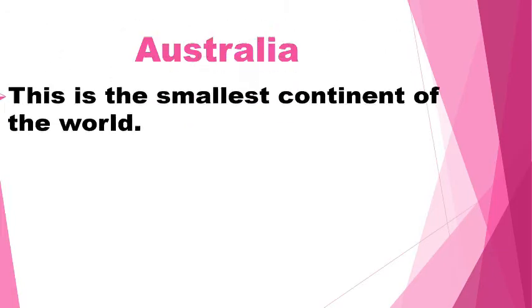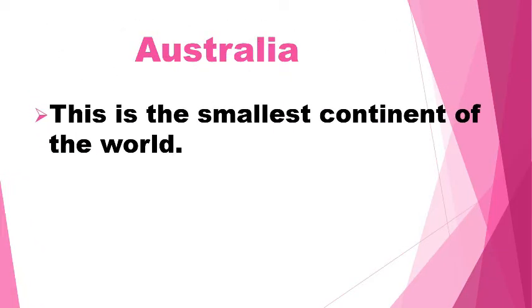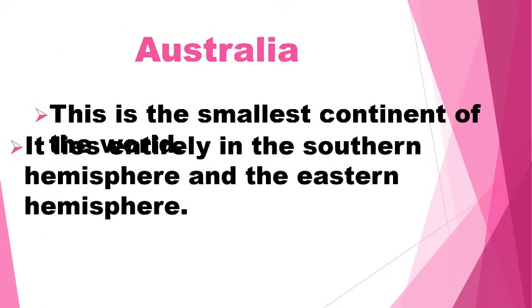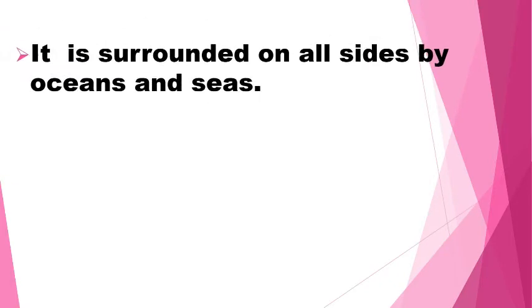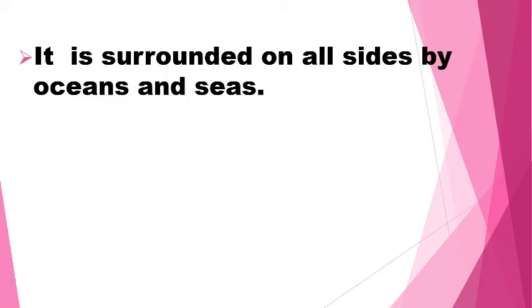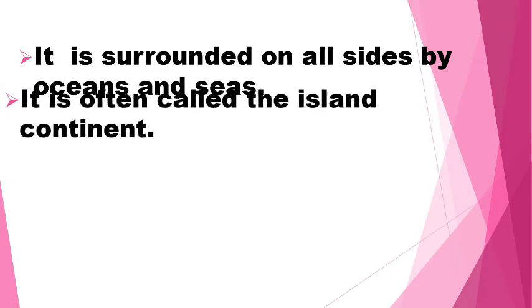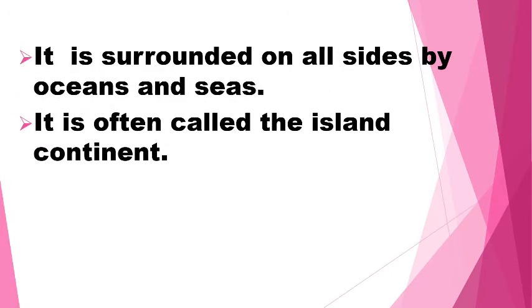Australia. This is the smallest continent of the world. It lies entirely in the southern hemisphere and the eastern hemisphere. It is surrounded on all sides by oceans and seas. It is often called the island continent.